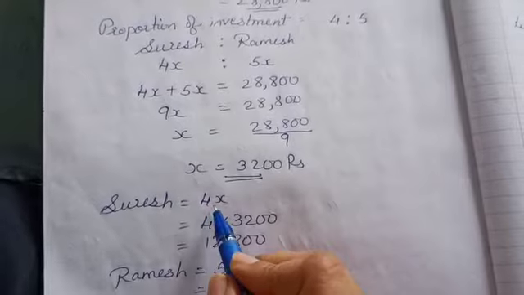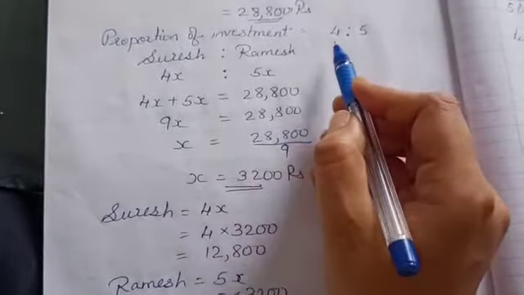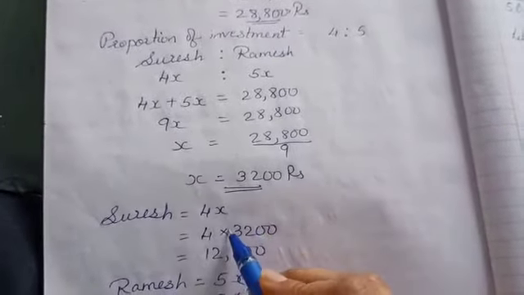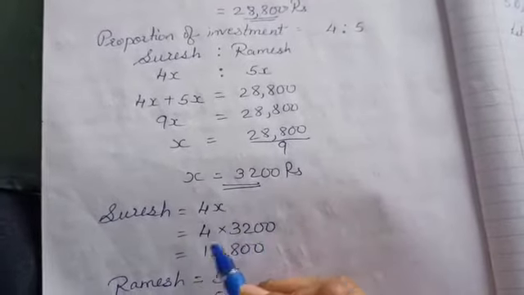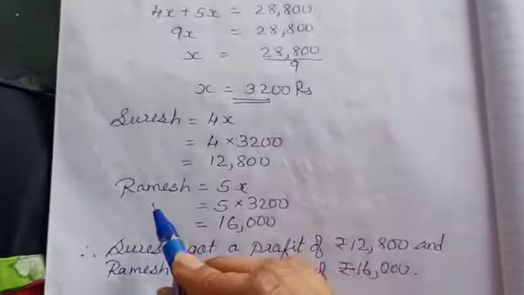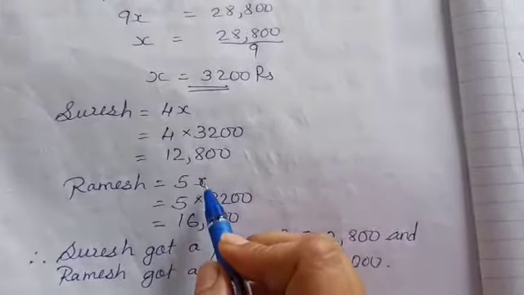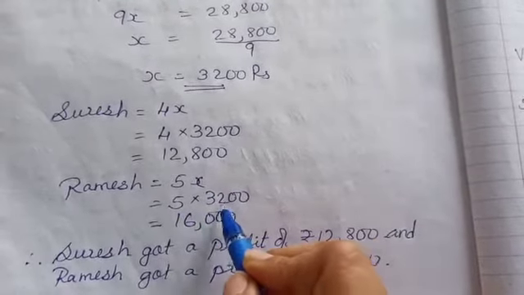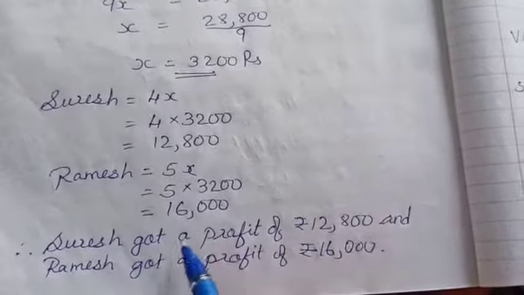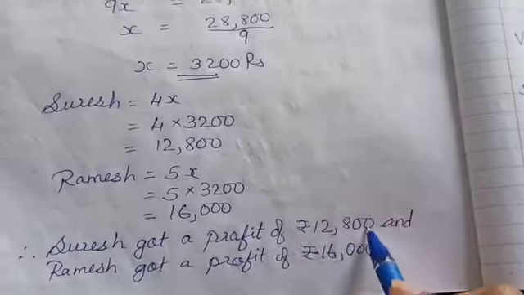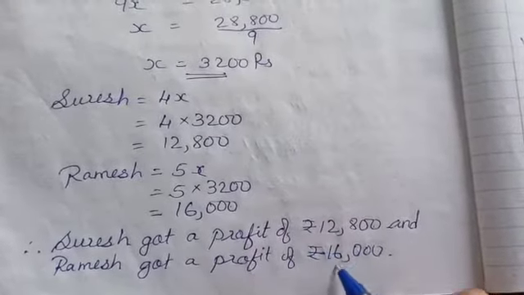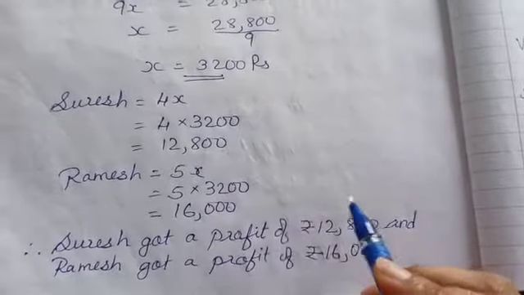Now let's take out Suresh's share, equal to 4x, because the first ratio is 4 and the first name is Suresh. So 4 into x, we know it, 3,200. Multiplying, you will get 12,800. In the same way Ramesh, 5x: 5 multiplied by 3,200, you will get 16,000. So Suresh got a profit of 12,800 and Ramesh got a profit of rupees 16,000. So in this way you have to solve the first question.